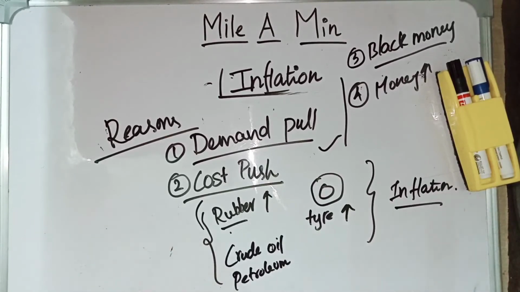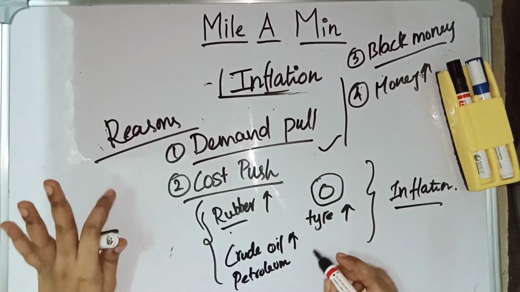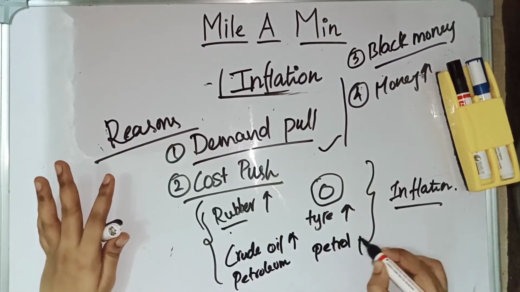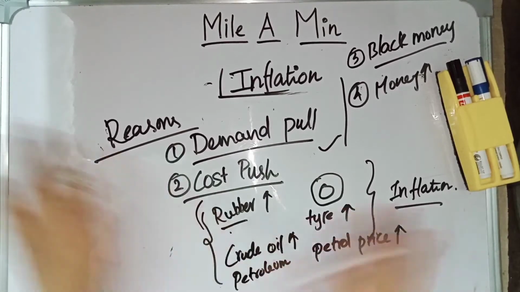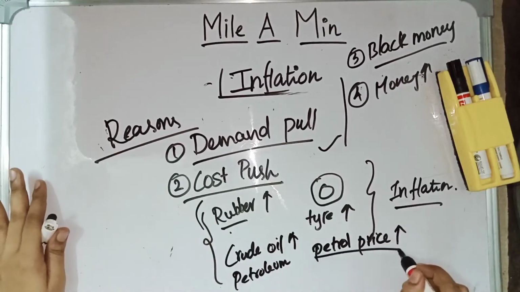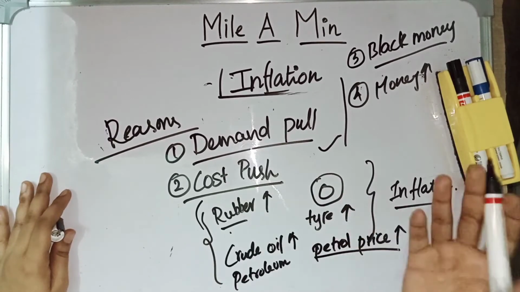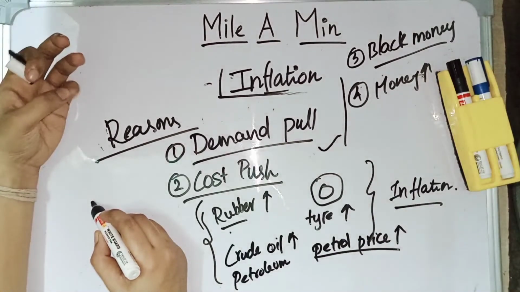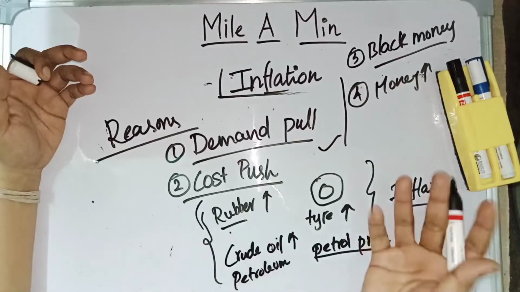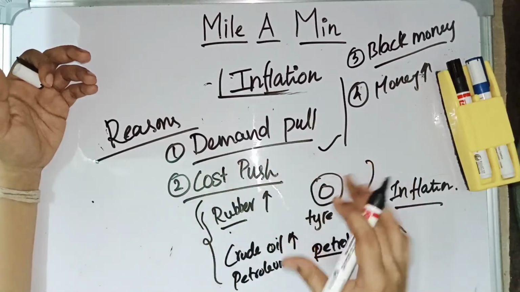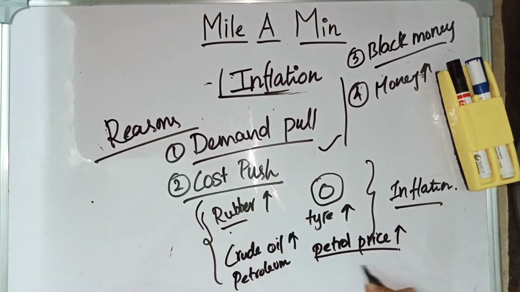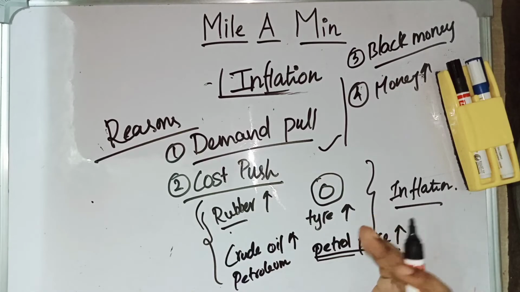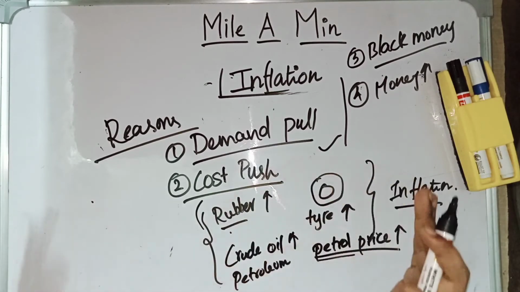So for example, let us take crude oil. If the crude oil price has increased, then the petrol price will be increased. If the price of petrol is increased, then the cost of all the commodities will be affected. Why? Because petrol is what we use for transportation. Any commodities, say agricultural products like rice, wheat, vegetables, fruits, we generally transport from one place to another. If the cost of petrol is increased, then there will be high transportation cost. Because of the high transportation cost, the cost of every commodity will be affected.